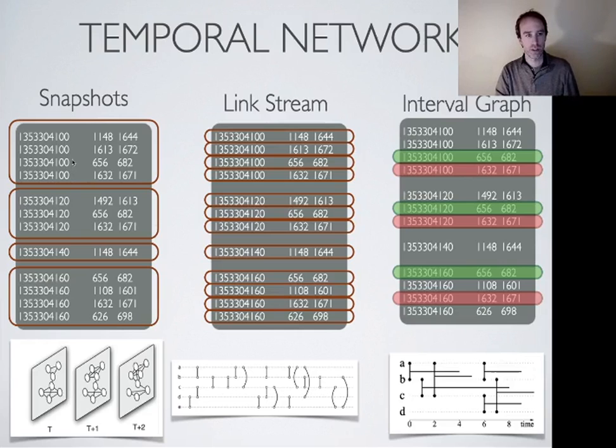So the first one is snapshot. So you consider, for instance, that all interaction occurring during a particular second form a graph. Link stream, in which each row corresponds to one interaction, and interval graphs, in which you consider that if, for instance, two nodes are interacting every 20 seconds for a period of 1 hour, then you can represent this as an edge between these two nodes with a duration of 1 hour.